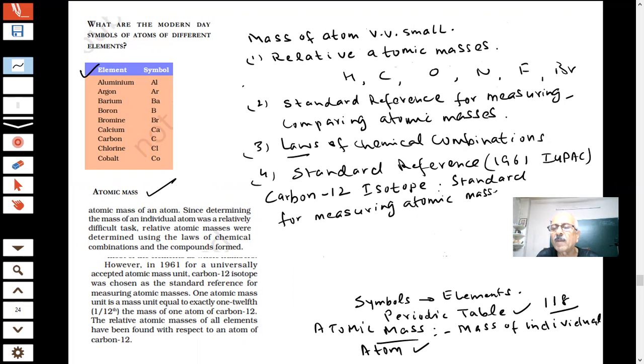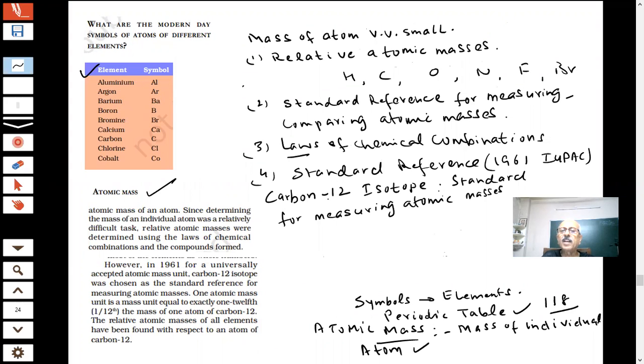A very important point I'm telling you here. Questions are going to be there in the paper. What do you mean by carbon-12? Can you tell me why I wrote carbon-12? Why did I not write only carbon?